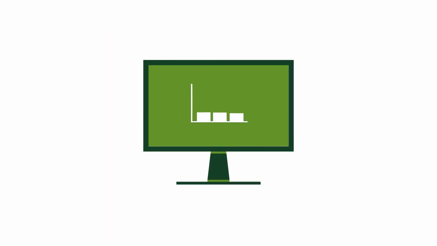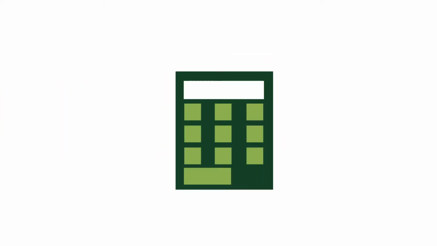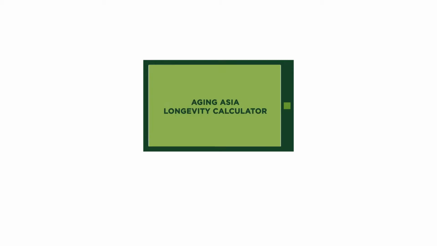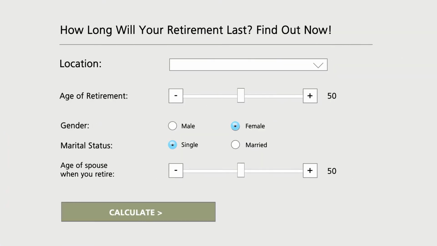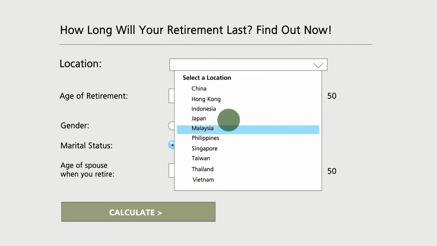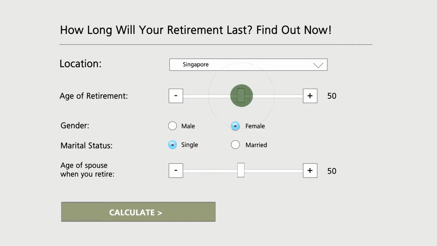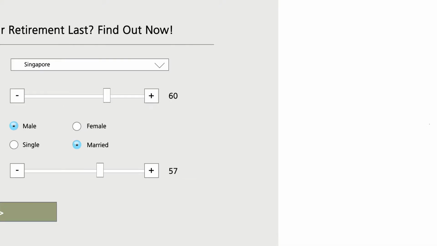To make your planning easier, we have developed a simple-to-use tool to help you assess how long your retirement might last. The Aging Asia Longevity Calculator is really easy to use. Simply enter your information, and press Calculate to see the results.